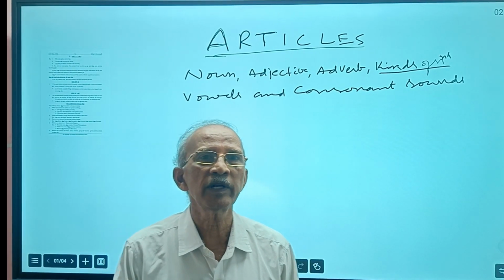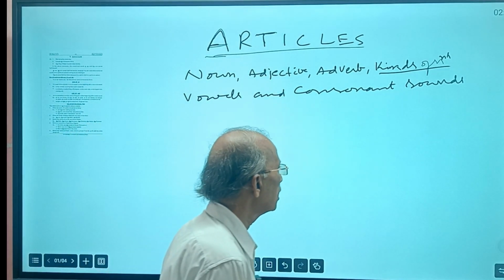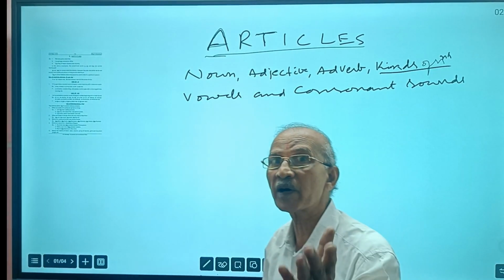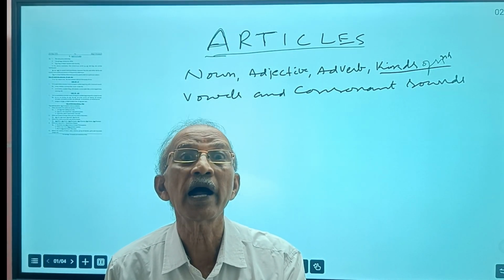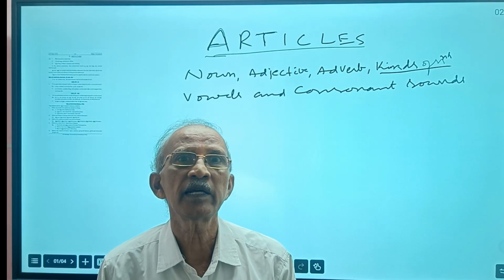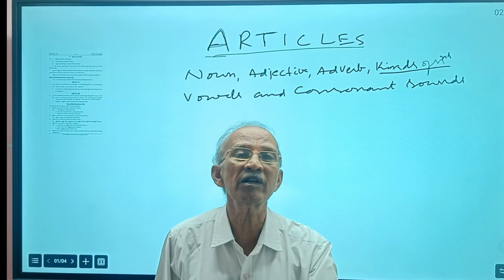Now, what do you need for discussing articles? Actually, which part of speech do articles belong to? Articles belong to the adjective part of speech, and among adjectives, to distributive adjectives.